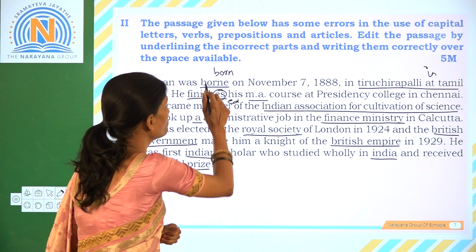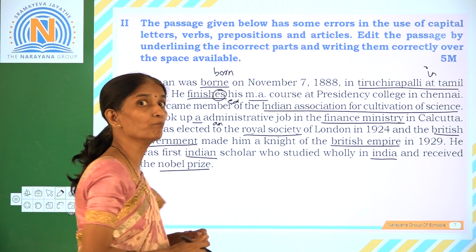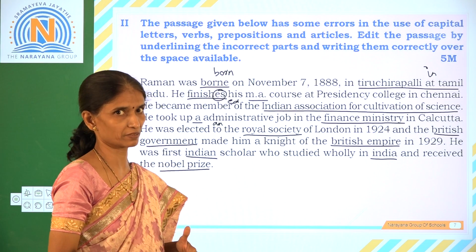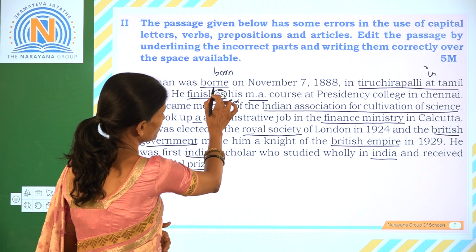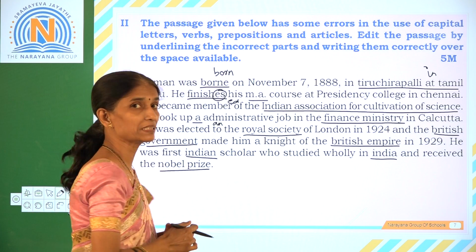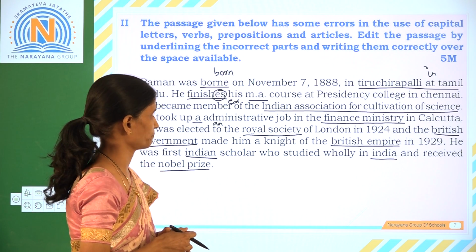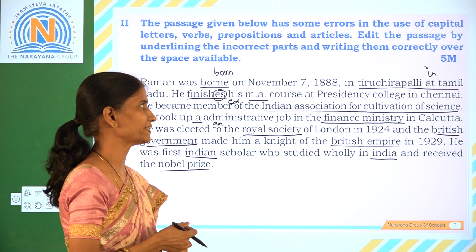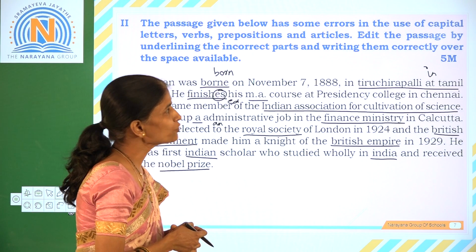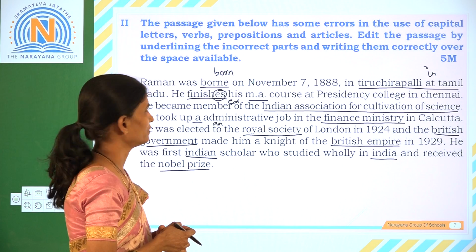It should be B-O-R-N, born. Born means to take birth. So here it should be replaced by the word. The correction we make is, we change the verb to B-O-R-N. Then, on November 7th, 1888 in Tiruchirappalli at Tamil Nadu.